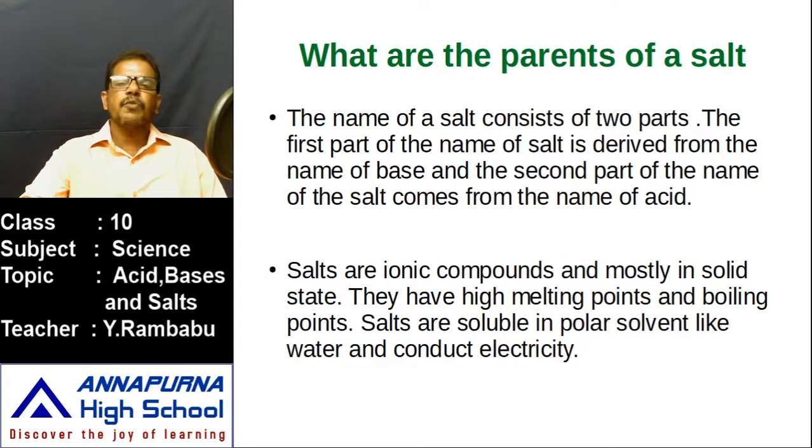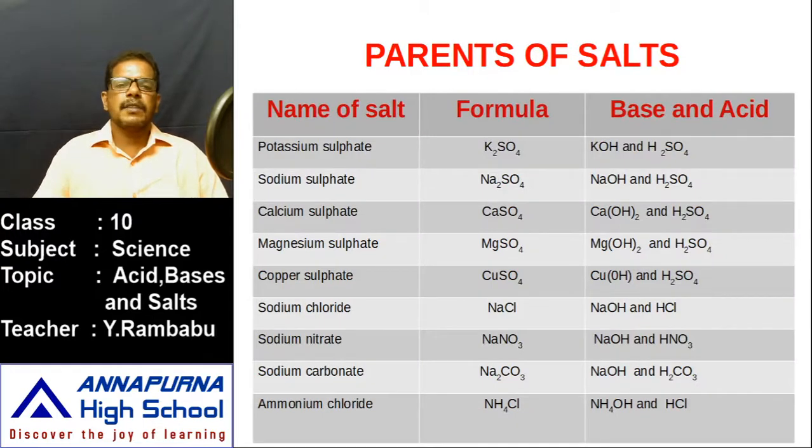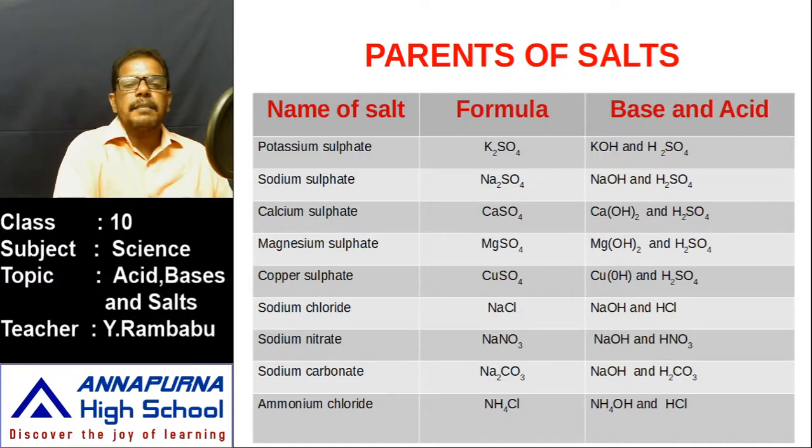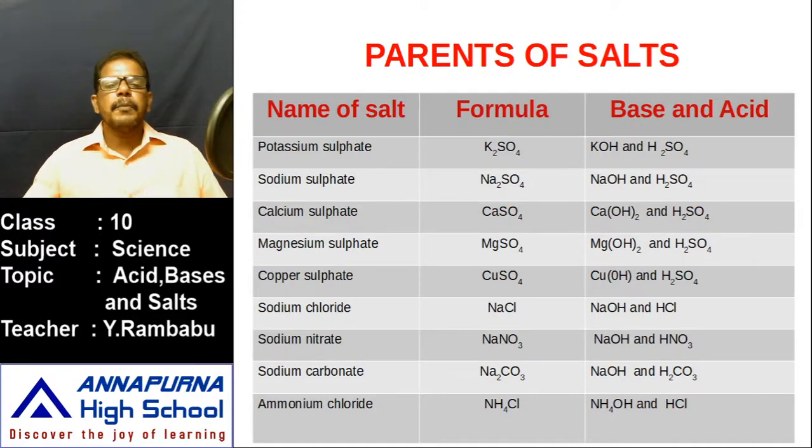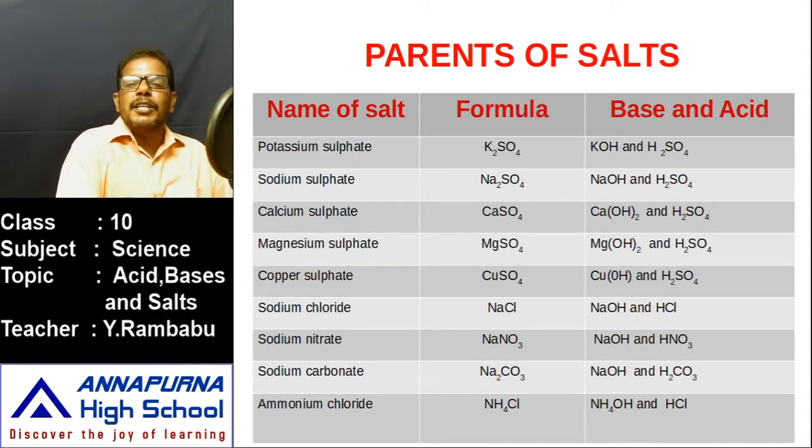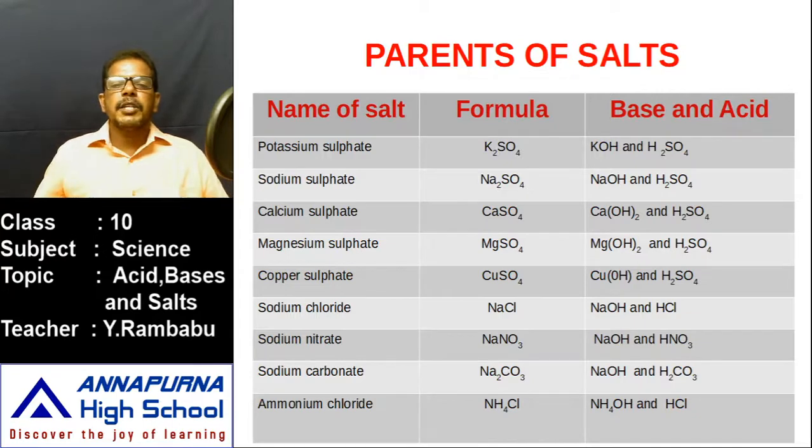In the same manner, can we identify the parents of a salt, any salt? Yes, we can easily identify the parents of salts. For example, in this table, some names of salts, their chemical formulas and their parents are given. First, observe potassium sulfate. The molecular formula for potassium sulfate is K2SO4. The first part is the metal part, K, and the second part is the non-metal part, SO4. That means the metal part is related to the base and the non-metal part is related to the acid. Then what is the base? Potassium hydroxide KOH and sulfuric acid H2SO4.